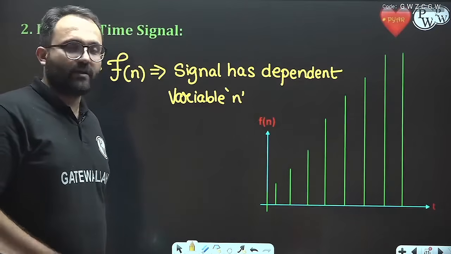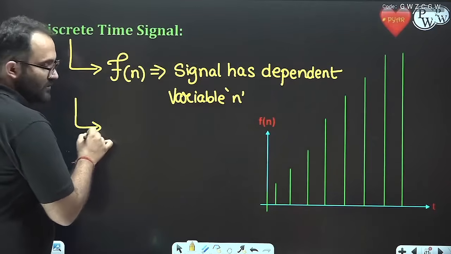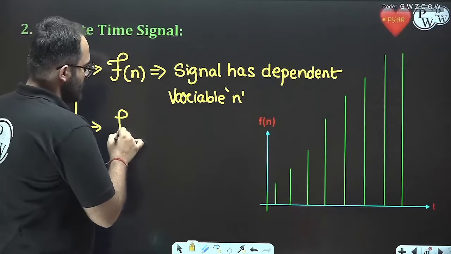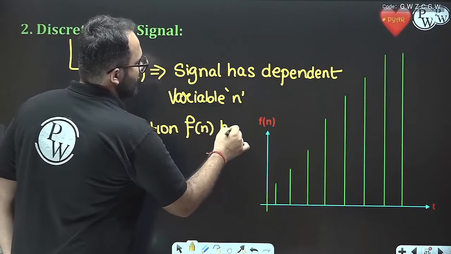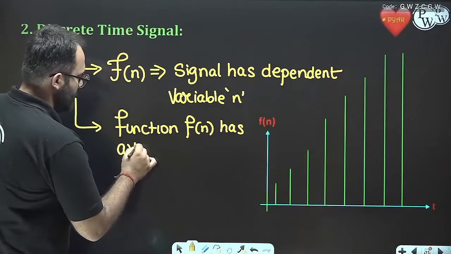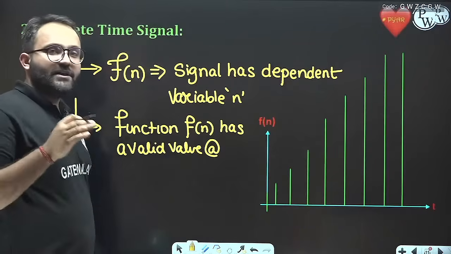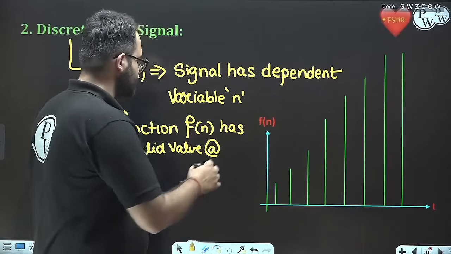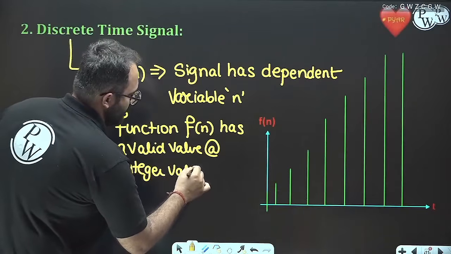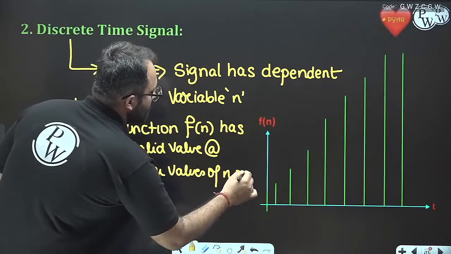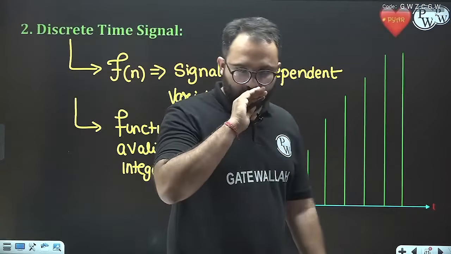A very important point here is that the function or the signal f of n has a valid value at integer values of n only. Remember this, remember this always.